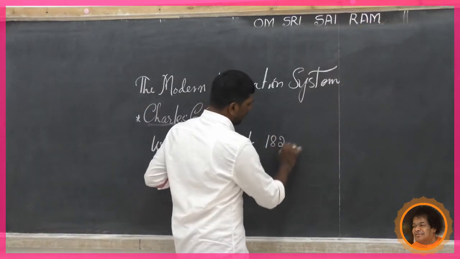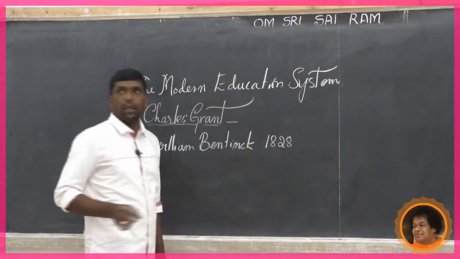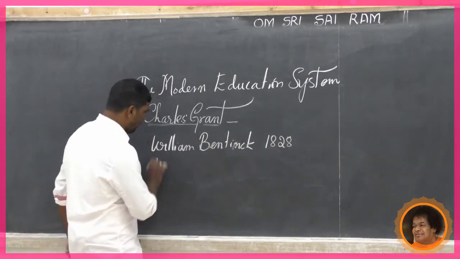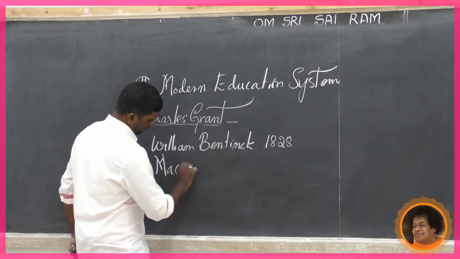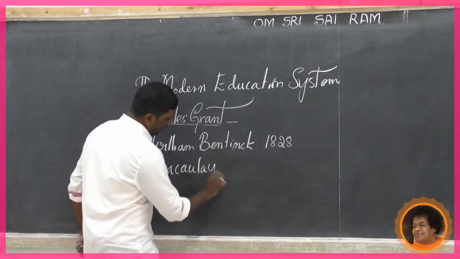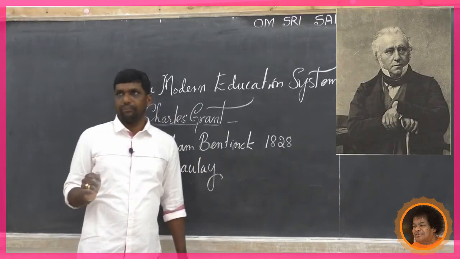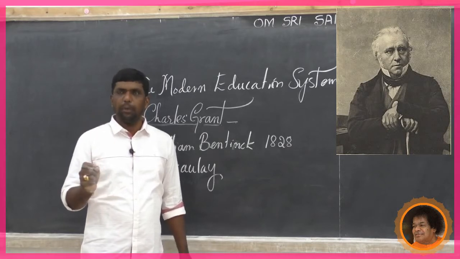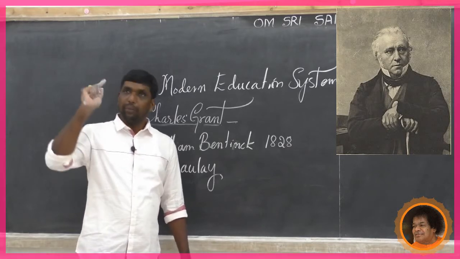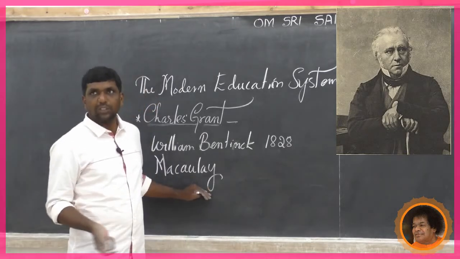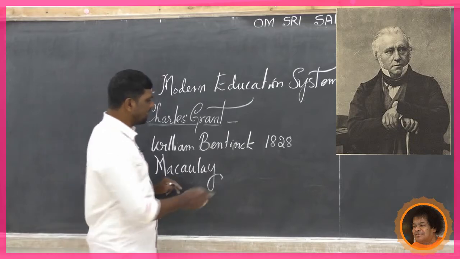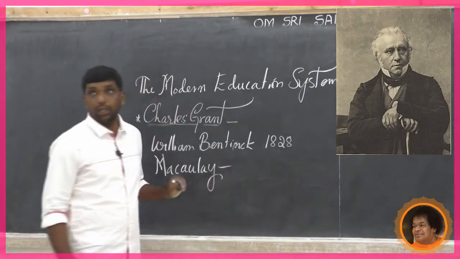In 1828, Bentinck appointed Macaulay to study the educational implementation in India. Macaulay was also appointed as the chairperson of the Committee on Education. He was the chairperson, Macaulay.